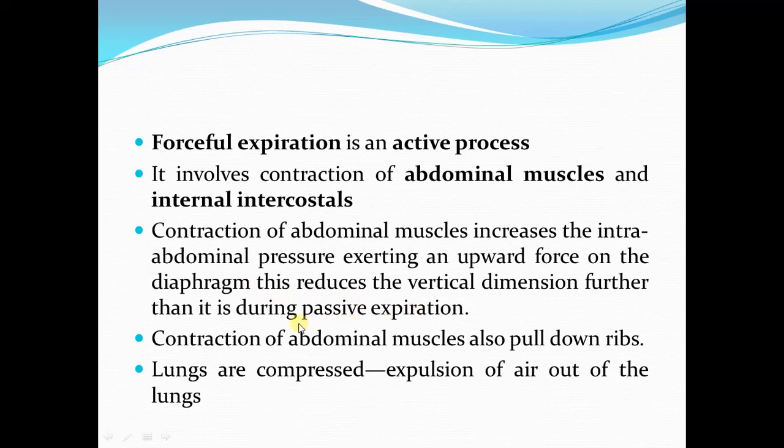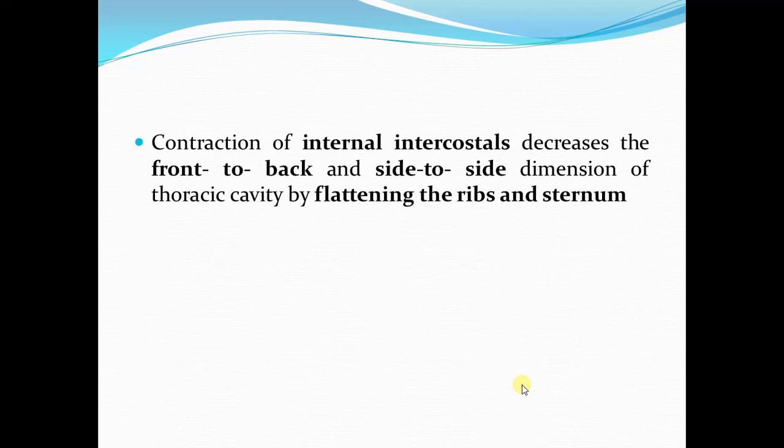There is another effect of contraction of abdominal muscles, and that is that the contraction of the abdominal muscles also pulls the ribs downward. Now the lungs are compressed and air will be expelled out of the lungs. So this is the contribution of abdominal muscles in forceful expiration. Now coming to the role of internal intercostal muscles.